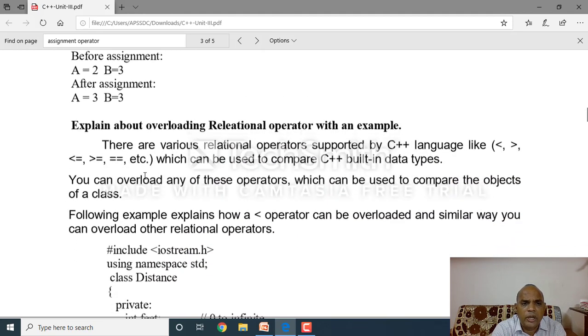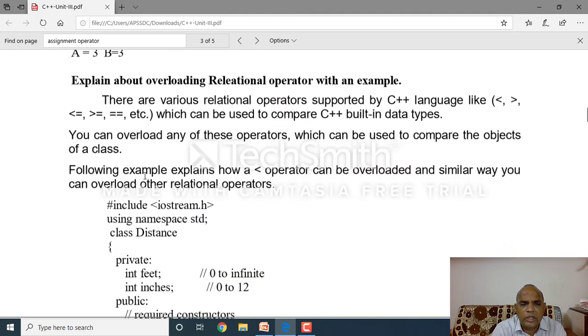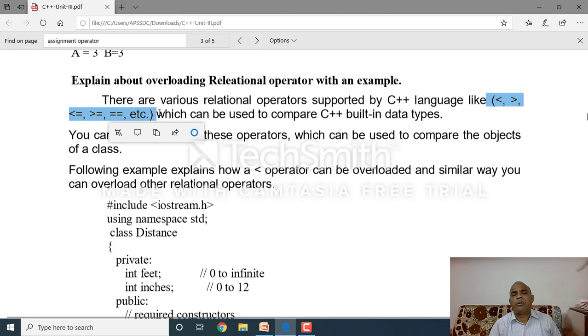Then the relational operators: explain overloading relational operators with examples. The relational operators are less than, greater than, less than or equal to, greater than or equal to, equal to and not equal to. We use relational operators to compare two items: which is less than, which is greater than, less than or equal to, greater than or equal to, or whether both inputs are equal or not. Relational operators are also known as comparison operators.